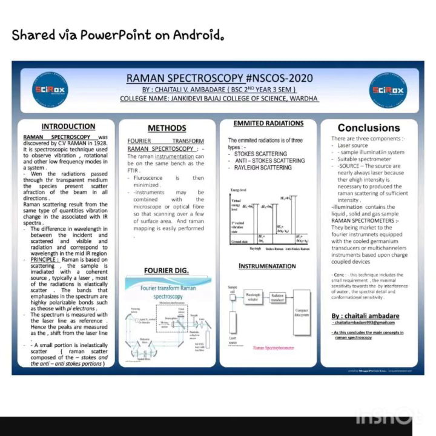The wavelength selector gives an idea about how the bands, how the spectrum of the lights form, and then goes to the radiation transducer that helps us to tell about the radiations of the spectroscopy, and then goes to the computer data system, which gives us the analyzing result of the instrumentation of the Raman spectrometer.